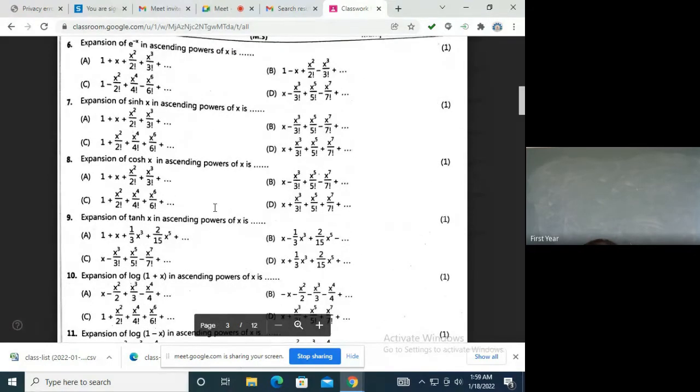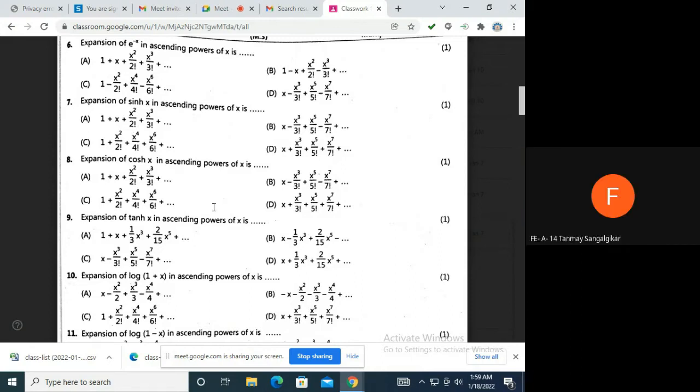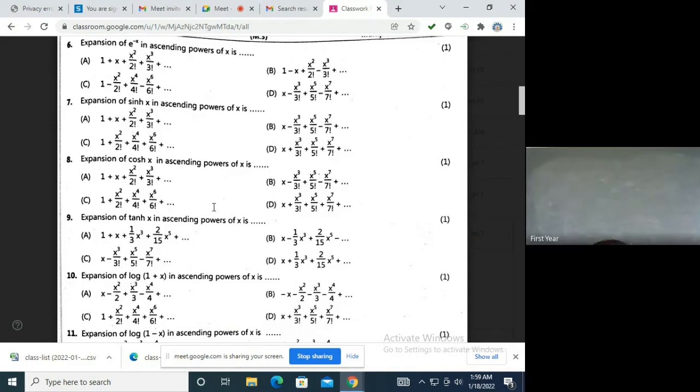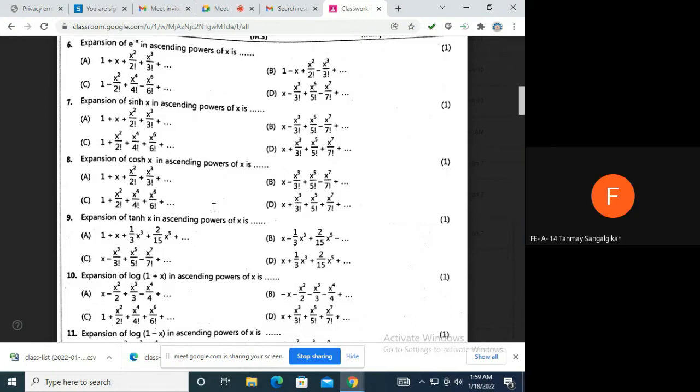So on the basis of this, can you tell me what will be the expansion of cos hx? Just now I told you the formula for sin x and sin hx. The expansion is almost the same, only there it had alternate negative and positive signs because the derivatives become alternately plus and minus. In hyperbolic functions, the derivatives are never alternating, they are always positive. So what will be the expansion for cos hx? All even powers, right? So option C.